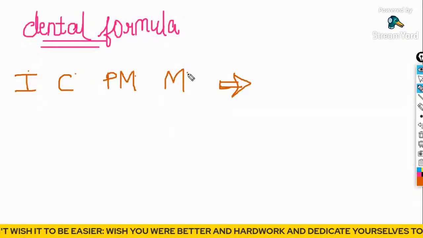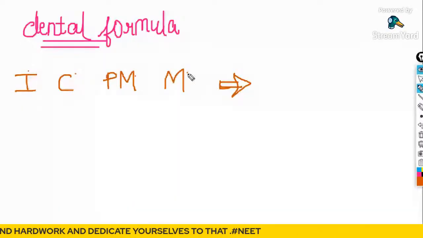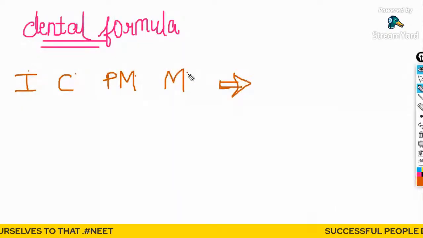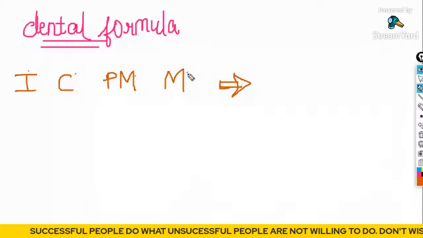Is it clear? Is the notation given clear? Tell me with a thumbs up. I, C, P, M. Is it clear?